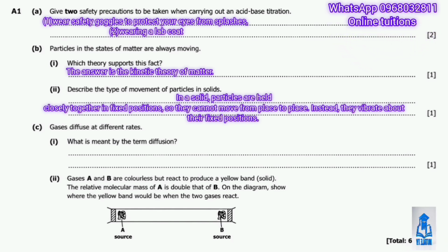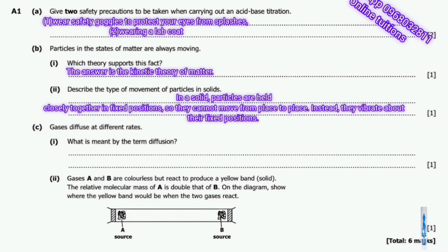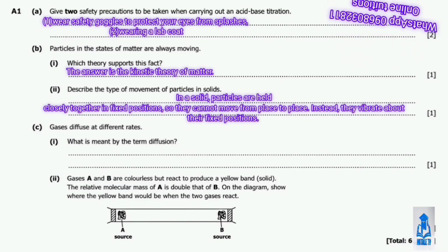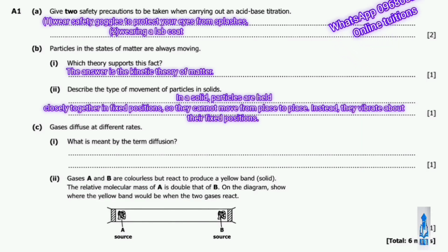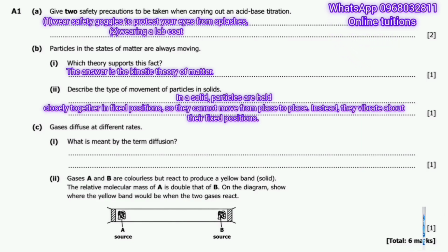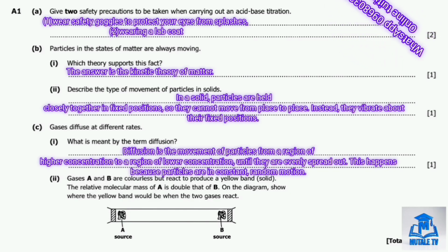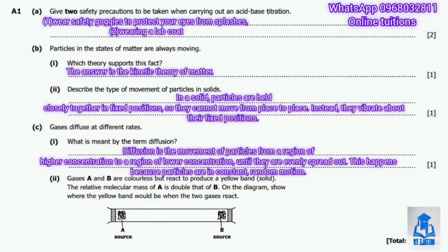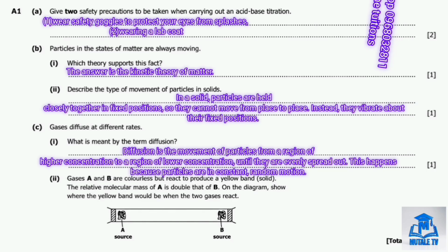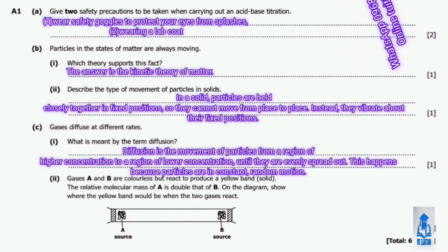So question C is all about diffusion, since gases diffuse at different rates. So let's look at question C1. So question C1 asks us what is meant by the term diffusion. What is meant by the term diffusion? So diffusion is the movement of particles from a region of higher concentration to a region of lower concentration until they are evenly spread out. This happens because particles are in constant random motion. Alright, so moving on to question C2.